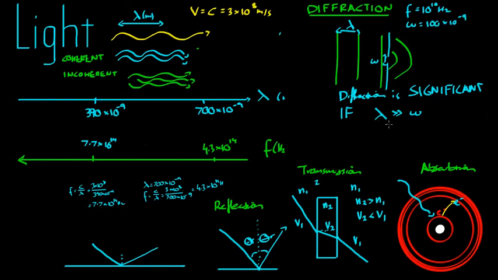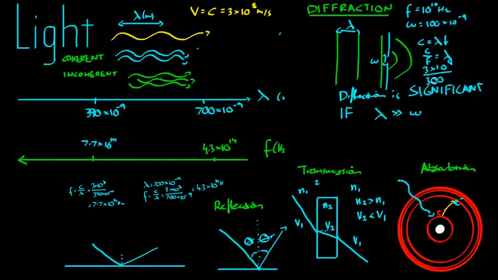So we know it will diffract if the wavelength is bigger than this width. So let's figure out the wavelength of this light. Wavelength, we said c is equal to lambda f. Therefore c on f equals lambda. 3 times 10 to the 8 on 300 times 10 to the negative 9 is... Oops, sorry, that's not the... What am I doing?